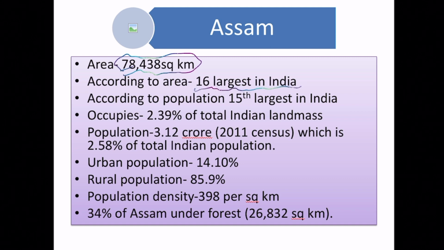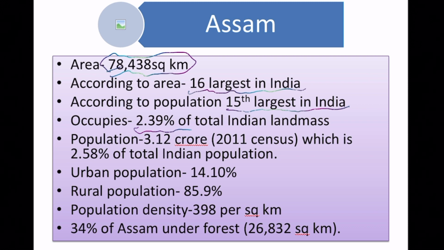And based on population, it is 15th largest in India. And it occupies 2.39% of total Indian landmass. And the population of Assam based on 2011 census is 3.12 crore. And this 3.12 crore is 2.58% of total Indian population.